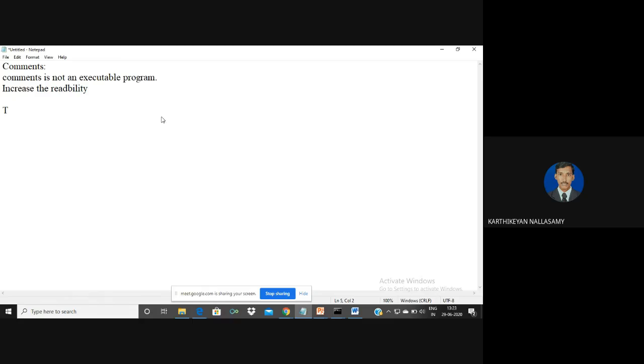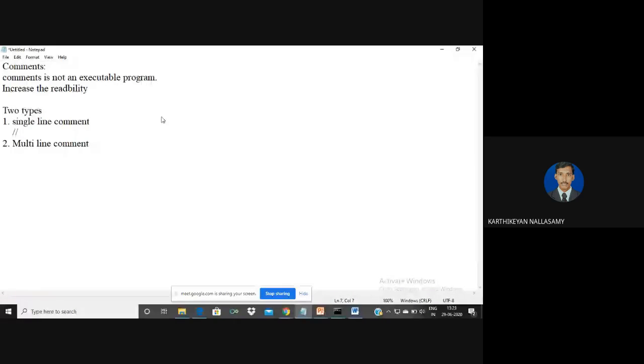Generally there are two types of comments supported in Java. One is the single line comment and the second one is called a multi-line comment. These are the two types of comments normally used in the Java programming language. The first one is called a single line comment. From the name itself, it reflects that it is a single line comment. The syntax starts with a double slash, and then you can define whatever comment you want.